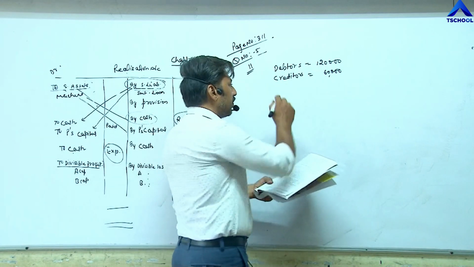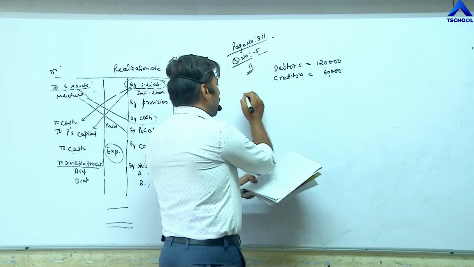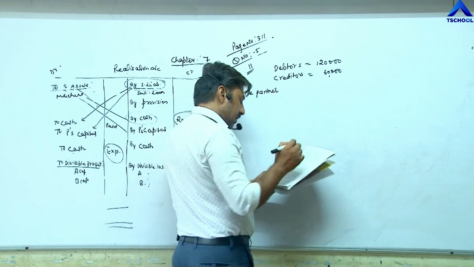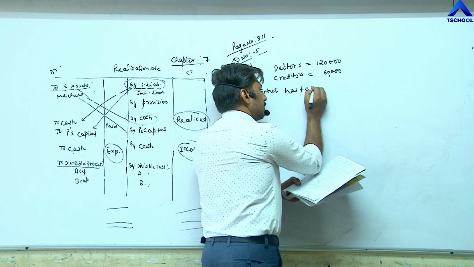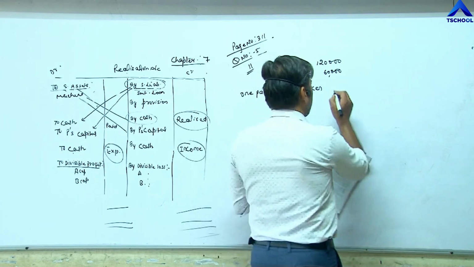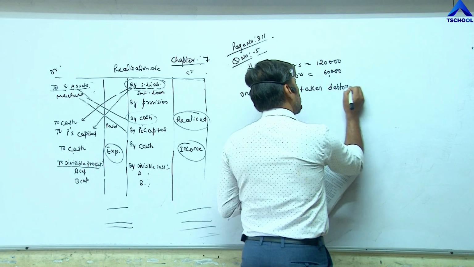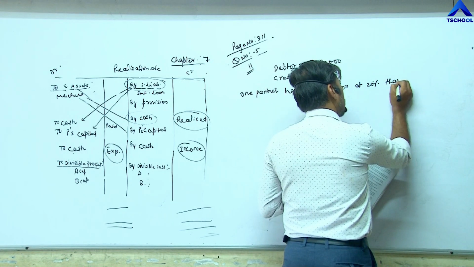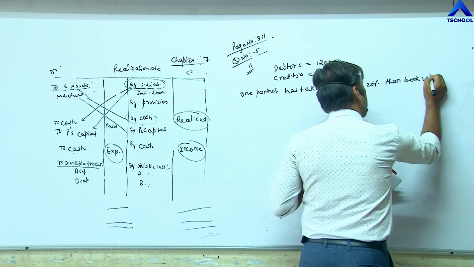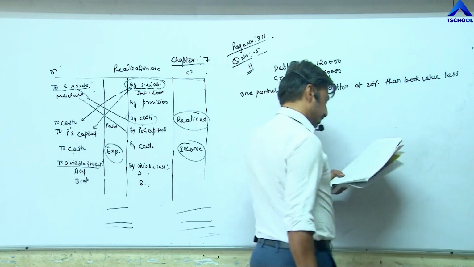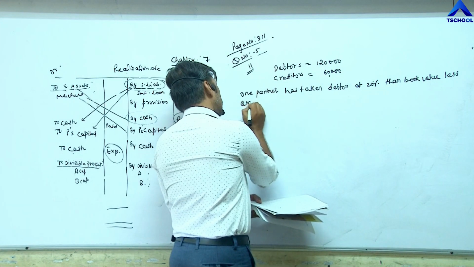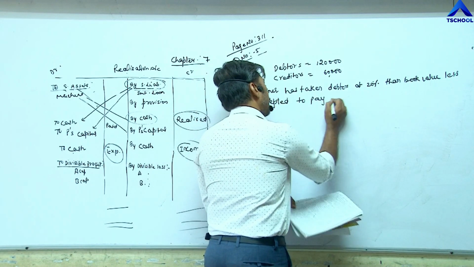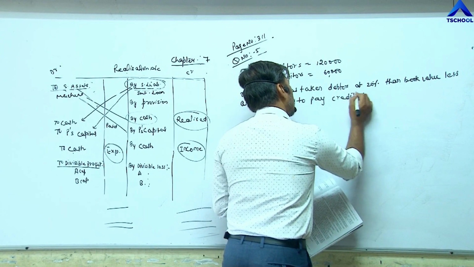The second sentence: one partner has taken debtors at 20% less than book value and accepted to pay creditors.